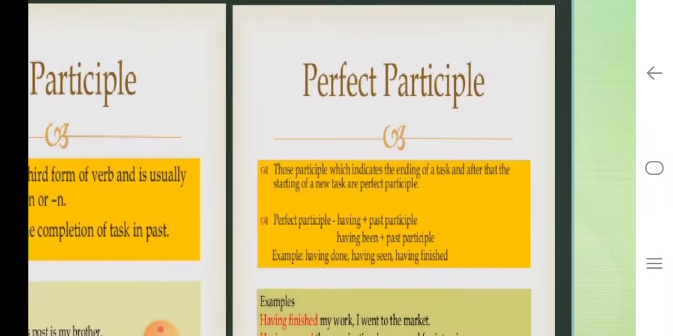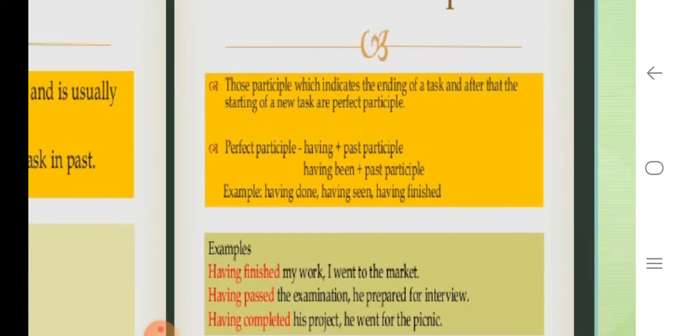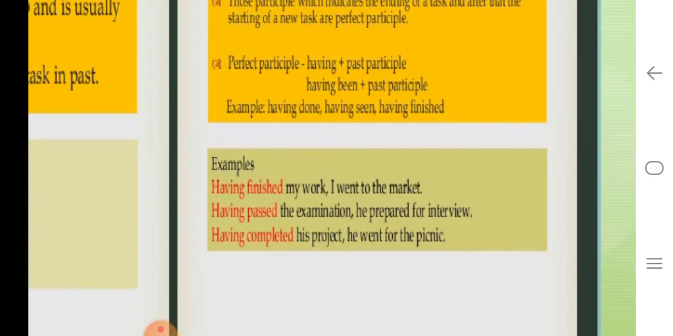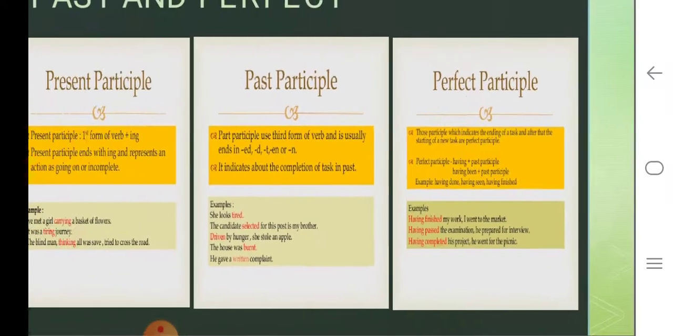And the perfect participle is the participle which indicates the ending of a task, and after that the starting of a new task. So here it not only talks about a task which has ended, but also the starting of a new task. So here if you see, you have having plus past participle, or having been plus past participle. Okay, if you look at the examples, having finished my work, I went to the market. Having passed the examination, he prepared for the interview. Having completed his project, he went for the picnic. So the first part of the sentence tells you about the completion of the task, and the second part tells you the beginning of a new task. So that is called the perfect participle.